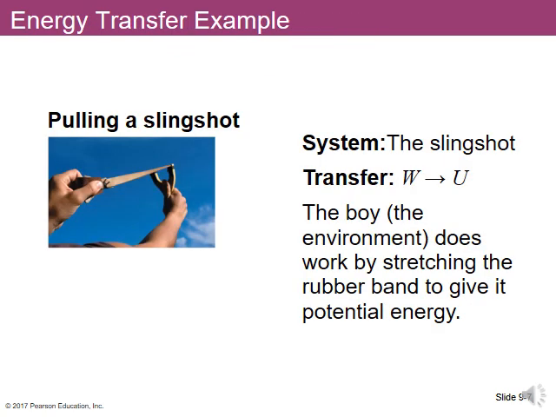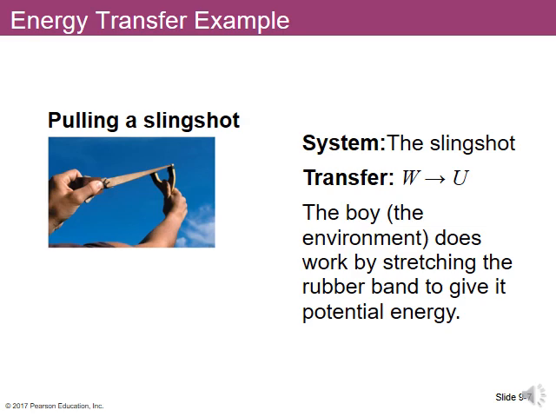So here are a few examples of how energy is transferred into or out of a system. In this case, you pull back a slingshot, right? The buoy, which is considered part of the environment here, if the slingshot is the system, does work on the slingshot by stretching it. So he exerts a force on the slingshot and pulls it back. By doing that, he is putting a little bit of his energy into the slingshot. He has to use some energy to pull back the slingshot.